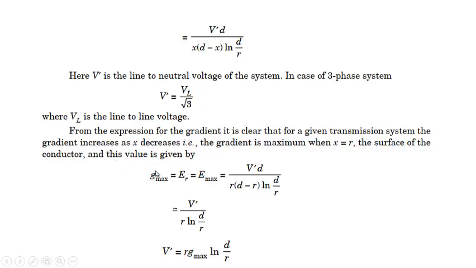When we put that, we replace this E by G, and we call it Gmax. That is equal to Er, the electric field at the surface of the conductor, or Emax, that is equal to V dash d divided by r into (d minus r) into ln of d by r. And we know that d is very large as compared to r, so we can consider d minus r to be equal to d. So this d and this d will cancel out. It comes out to be V dash divided by r ln of d by r. So finally V dash, the voltage of A with respect to the neutral point in case of a single phase system, will be equal to r Gmax ln of d by r.